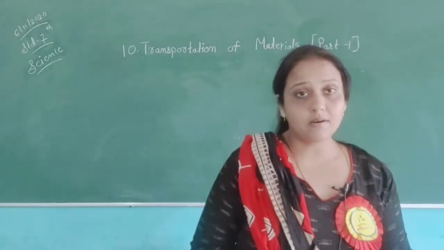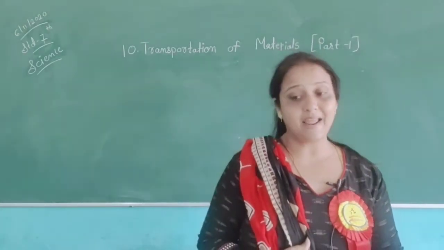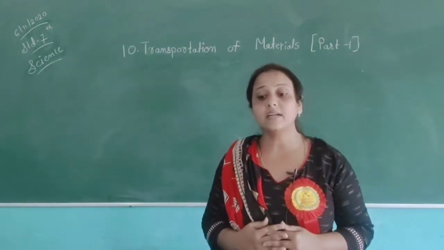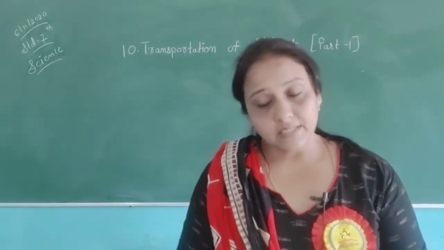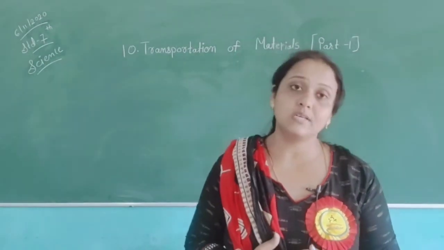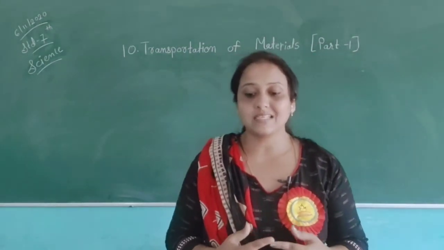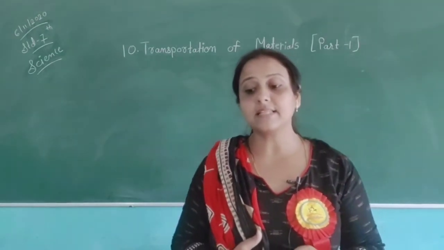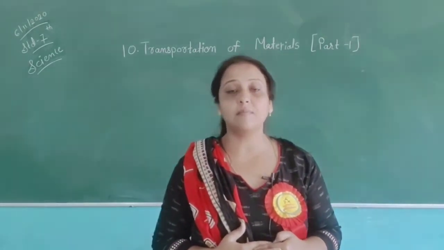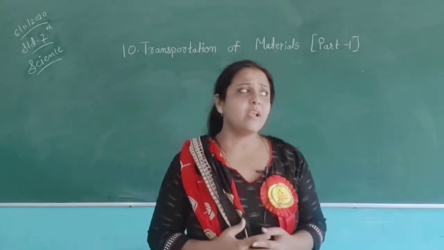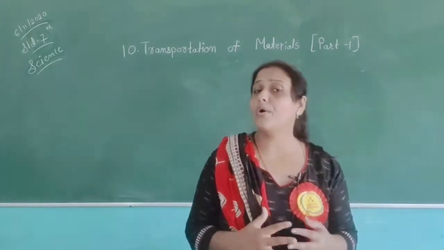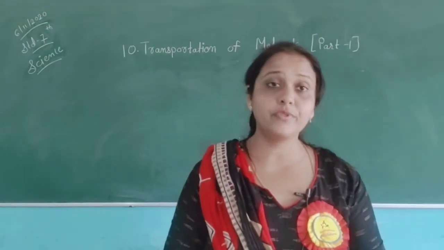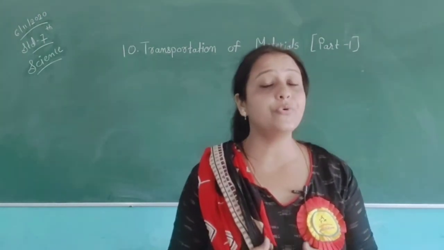In the case of plants, there is a system of pipe-like channels called conducting tissues or vascular tissues to transport water, minerals, and food materials within the plant body. We have also discussed the photosynthesis process, how all parts of the plants get food.